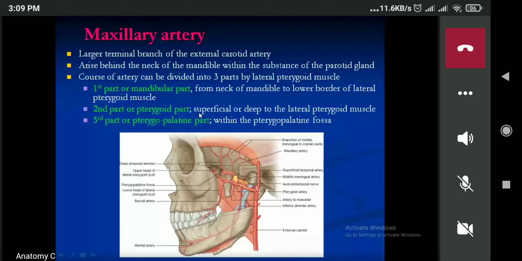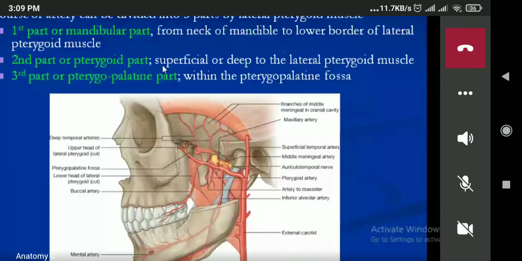The maxillary artery is the largest terminal branch of the external carotid artery, and this maxillary artery will extend from the neck of the mandible. You can see over here, this is the head of the mandible. This one is just behind the neck of the mandible. This maxillary artery will pierce the parotid gland. Now,